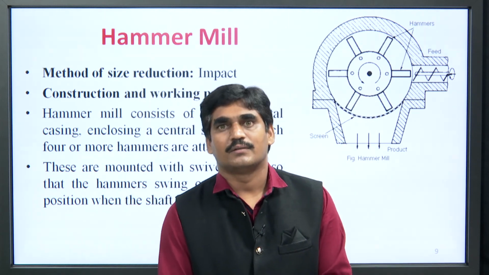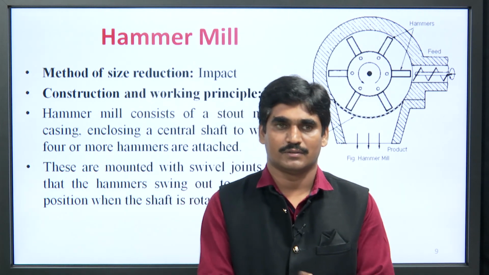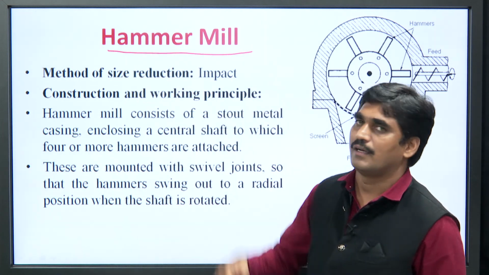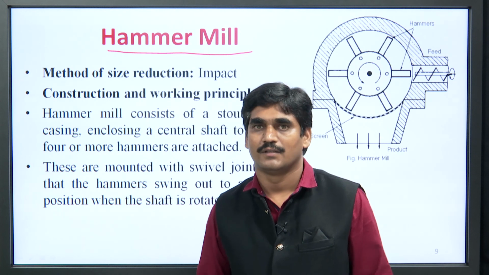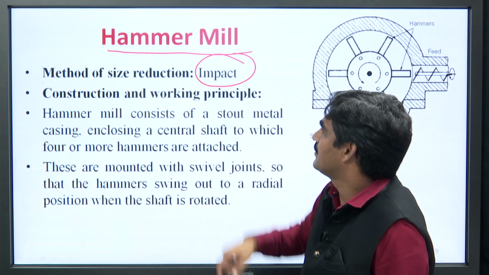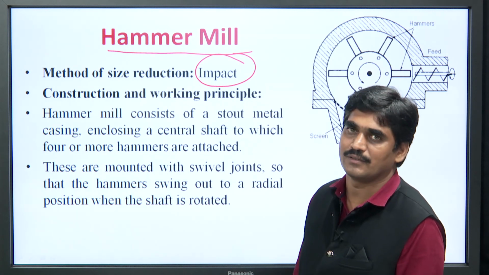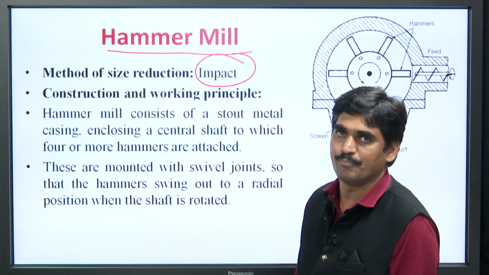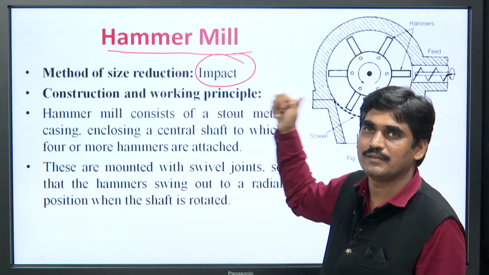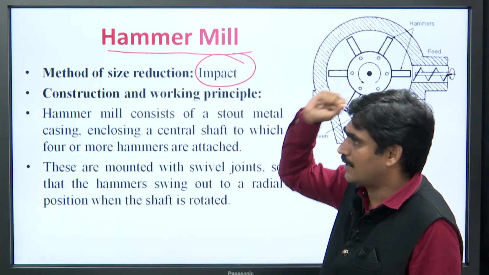So, now comes the first equipment which we are going to study, that is the hammer mill. The basic principle behind this method of size reduction through the hammer mill is impact. The principle of impact is applied in this mill during size reduction.